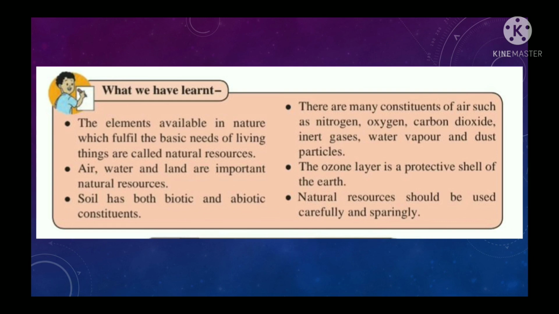Soil has both biotic and abiotic constituents. There are many constituents of air such as nitrogen, oxygen, carbon dioxide, inert gases, water vapor and dust particles. The ozone layer is a protective shell of the earth. Natural resources should be used carefully and sparingly.